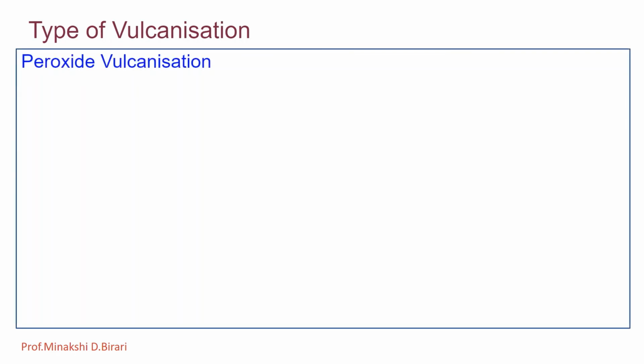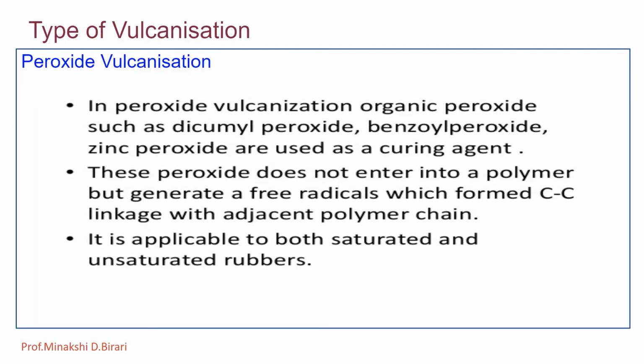Then peroxide vulcanization. Peroxide is also a vulcanizing agent. In peroxide vulcanization, organic peroxides such as dicumyl peroxide, benzoyl peroxide and zinc peroxide are used as curing agents. This peroxide does not enter into the polymer but generates free radicals which form carbon-carbon linkages with the adjacent polymer chain. It is applicable to both saturated and unsaturated rubbers.